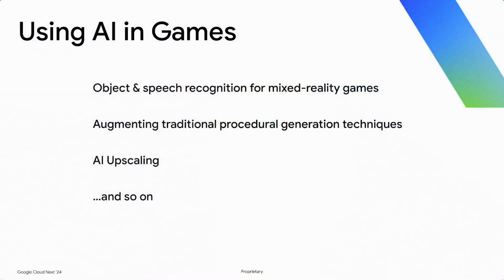If you're building a game, you're already often leveraging AI anyway at the hardware level with AI upscaling and stuff that the graphics card manufacturers are working on, which is really fun. And then we'll probably start seeing, and maybe somebody's already doing this, people augment procedural generation by adding AI as a second pass or finding a way to marry it with the typical procedural algorithms that we've been using all along. And then finally, if you're doing mixed reality, you're going to want potentially to be able to pick up an object in your room and for that to be recognized.